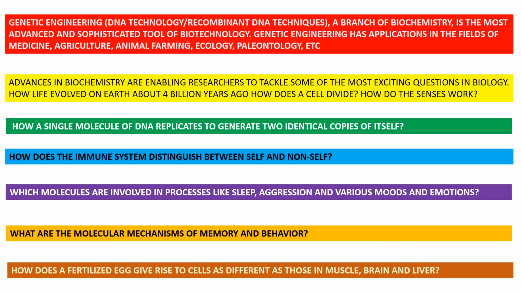And how does a fertilized egg give rise to cells as different as those in muscle, brain, and liver? You know that all the cells in a multicellular organism are derived from a single cell, that is the zygote, which is formed after the fertilization of the egg by the sperm. And you know that muscle cells behave and function differently from brain and liver cells. How this difference arises can only be answered with the knowledge of biochemistry.